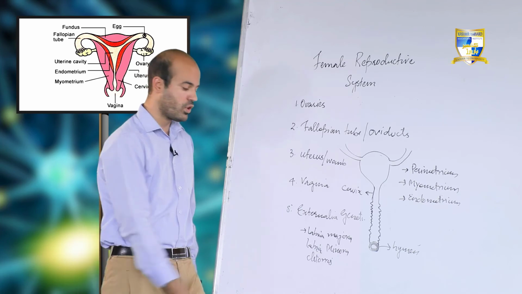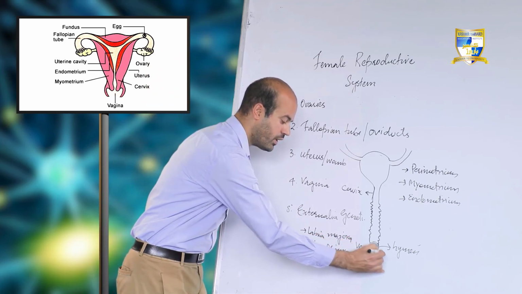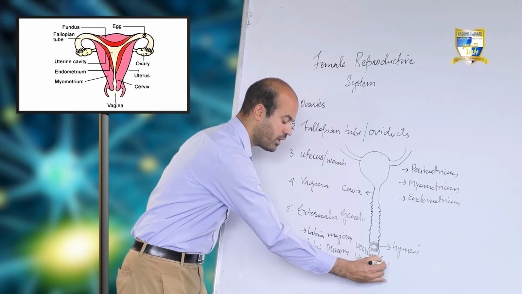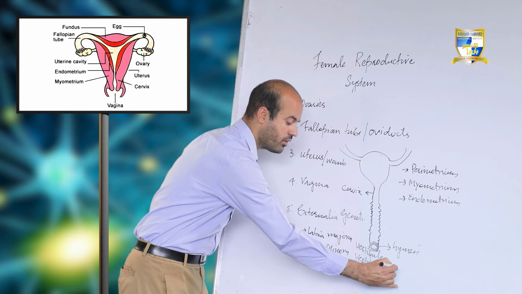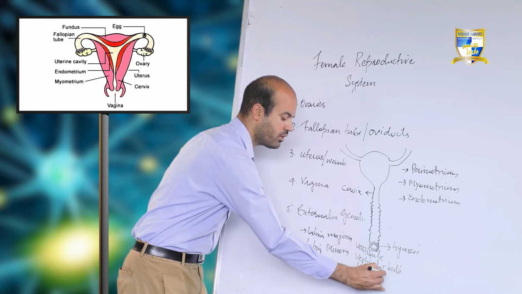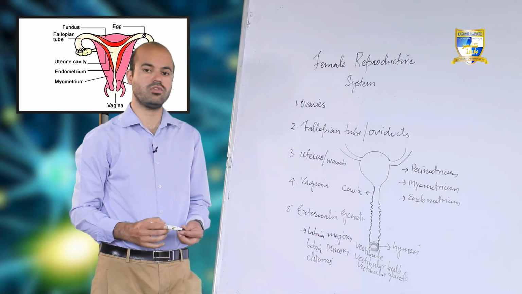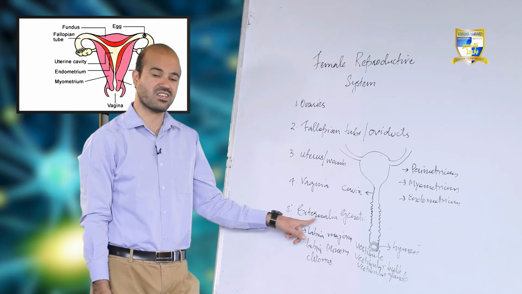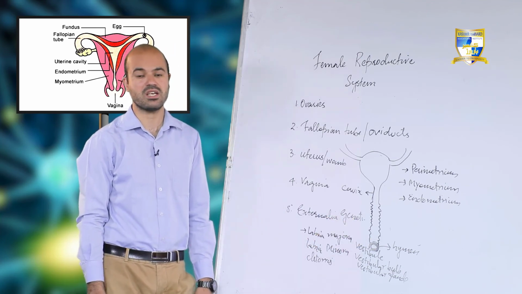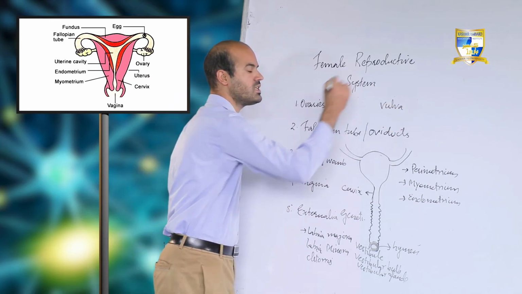Apart from it we have vestibule, vestibular bulb, and we have some glands, vestibular glands. All these structures collectively are called external genitalia, or they are also simply called vulva. Only one term is used for all these structures, which is called vulva.